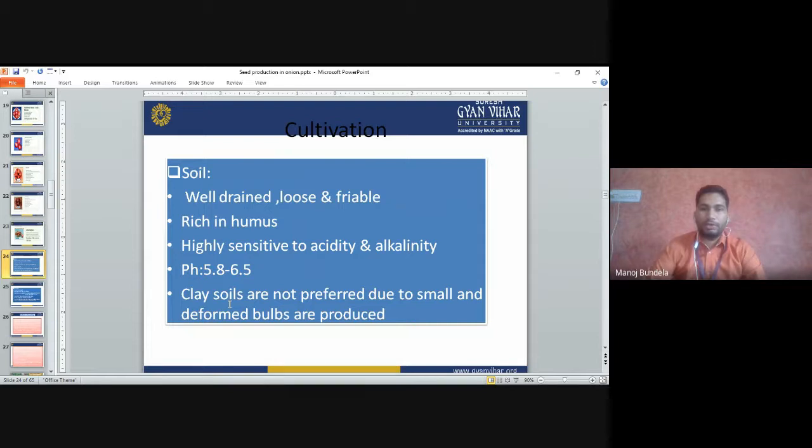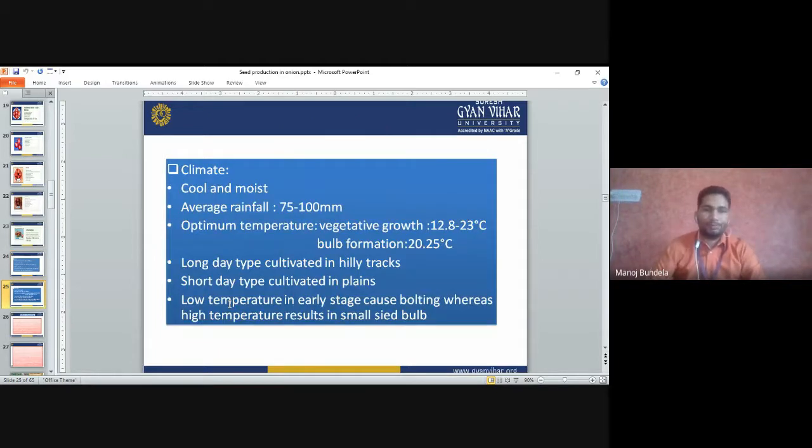So onion will not grow because it is sensitive to low and high pH. It requires 5.8 to 6.5 pH. Clay soils are not preferred because small and deformed bulbs are produced.